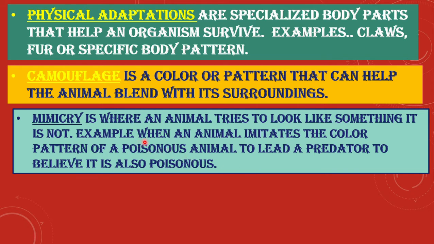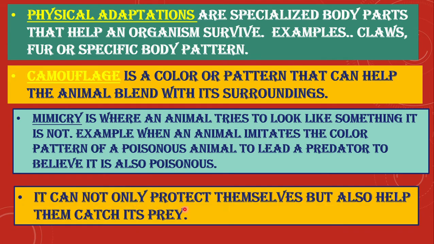So they copy the other animals just to save themselves from the predator. It can not only protect themselves but also help them catch their prey. So they can camouflage and then they can just hunt and catch their prey.